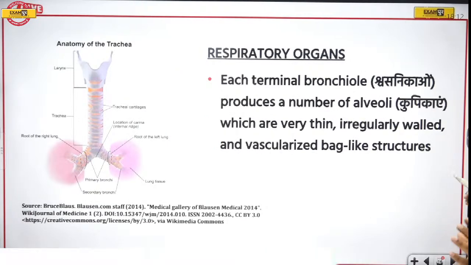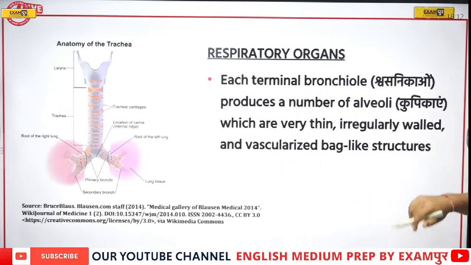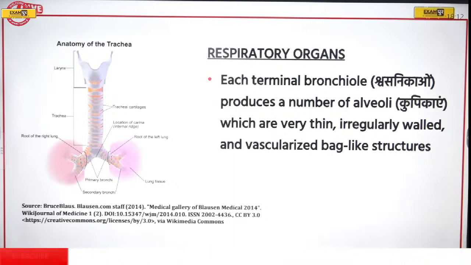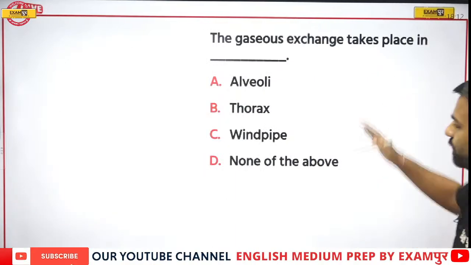And if I talk about the alveoli, remember that is the location of the gaseous exchange. Now, each terminal bronchiole produces a number of alveoli, which are very thin, irregularly walled and vascularized bag-like structures. Now, there's a question: the gaseous exchange takes place in what? So, these are the four options.